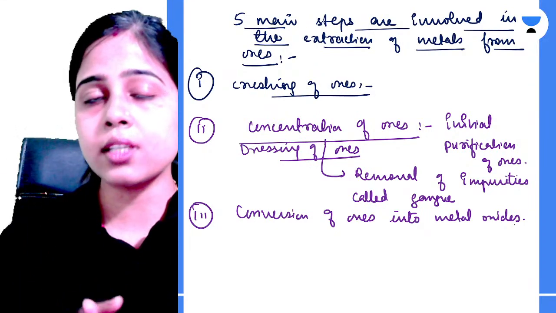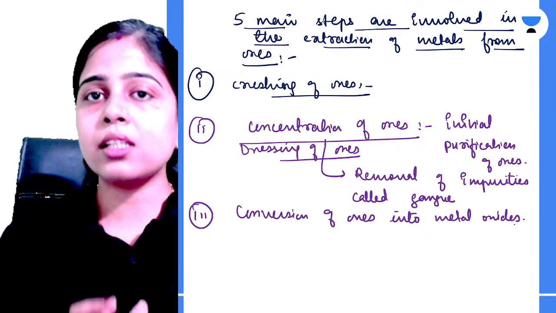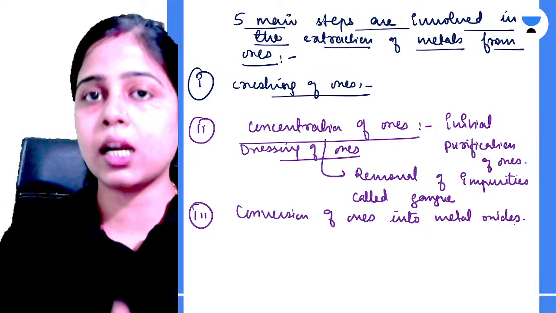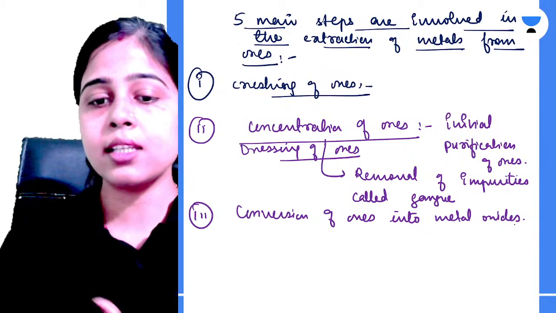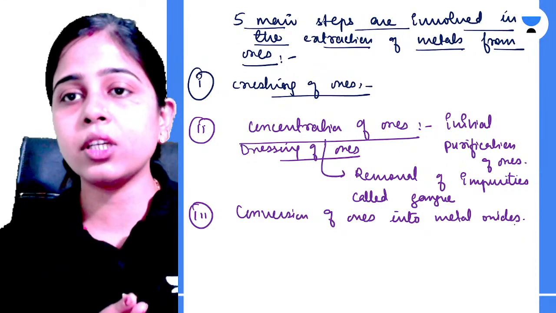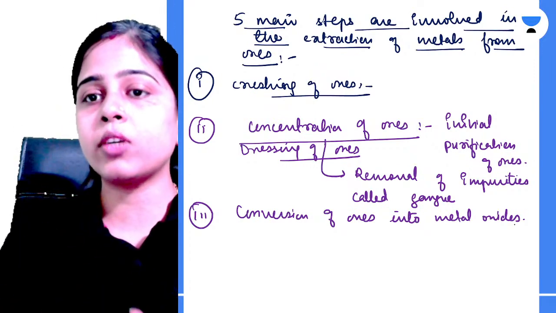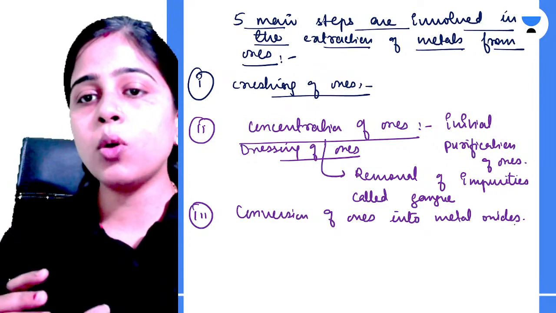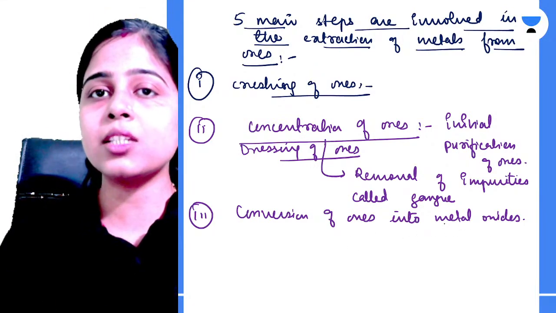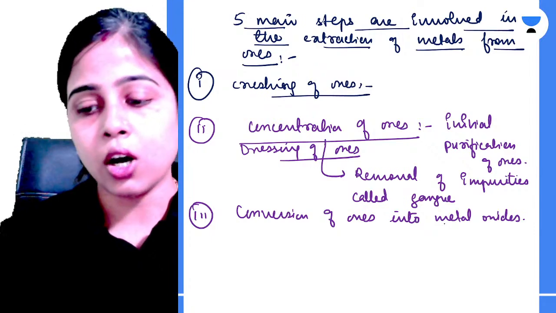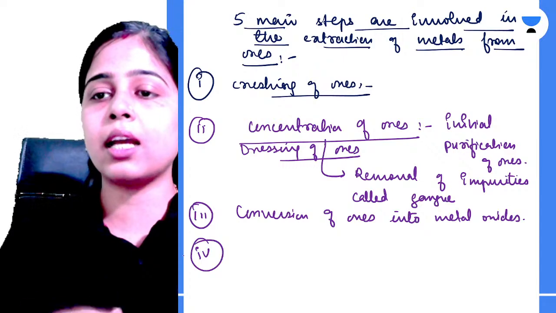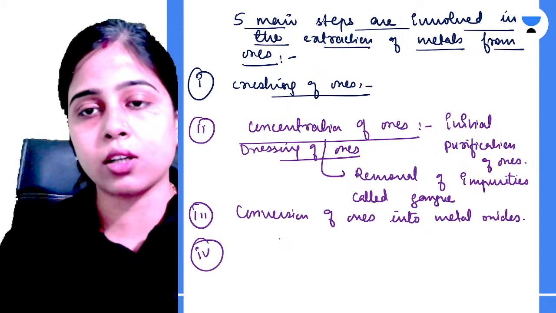Because all of you know this, inside the ores, the metals are not only found in the form of their oxides, but they are also found in the form of their carbonates, sulfides, bicarbonates, and halides. So many forms of metals are found inside the ores. Our main motto is to convert the ores into metal oxides. Why? Because it is easier to extract metal from their oxides. That's why we are going to convert ores into metal oxides.